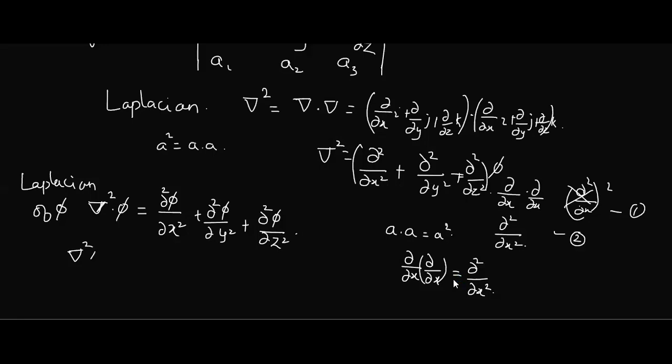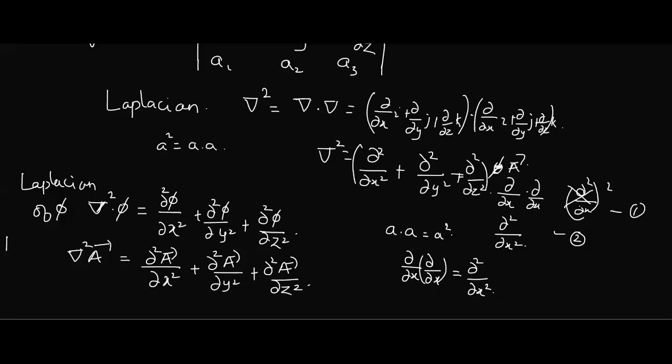I can take it and again operate it on some vector quantity A. Can anybody tell me what I'll get if I take del square and operate it on A? See, this is my del square, and instead of phi I'm taking a vector A. So this applies to all the terms. What will you get? Del square A by dou x square plus dou square A by dou y square plus dou square A by dou z square. Can anybody tell me what this is called? It is the Laplacian of A.